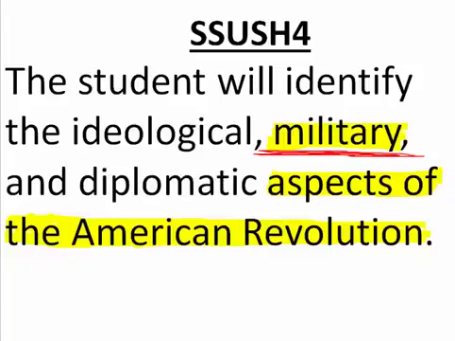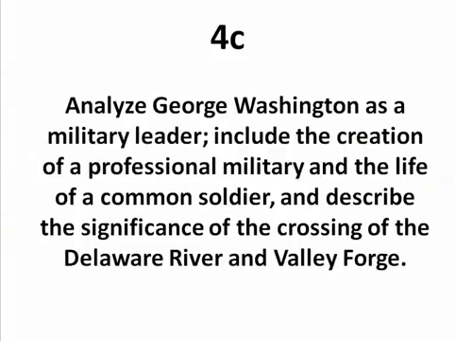Alright, in Standard 4, the student will identify ideological, military, and diplomatic aspects of the American Revolution. We want to concentrate on some military aspects of the Revolution. Alright, so let's look at George Washington. 4C says analyze George Washington as a leader. And there's a semicolon, and there's that magic word, include. So we're going to talk about George Washington and his role as a military leader. That's what we're going to do.